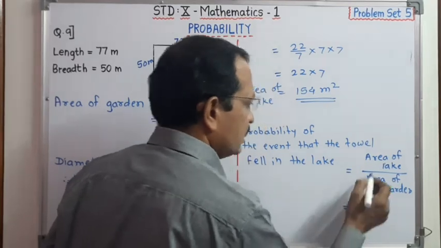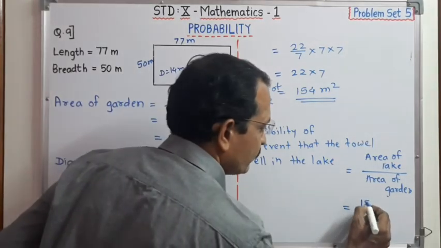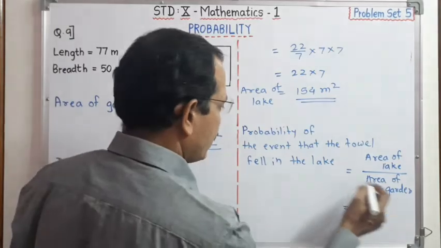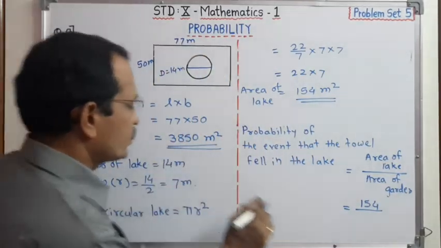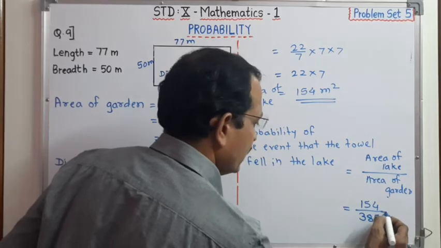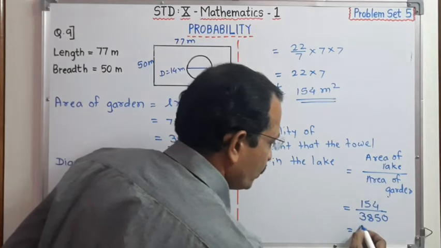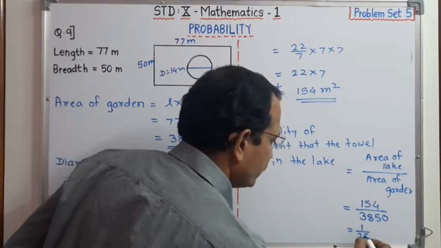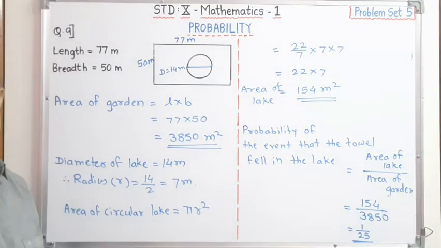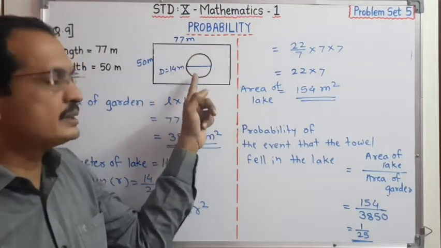Therefore, the area of the lake is 154 upon the area of the garden. Area of the garden, dear student, is 3850, and if we simplify this, we will get the answer as 1 upon 25. Therefore, there is a 1 upon 25 chance, or the probability, of the towel falling in this lake.